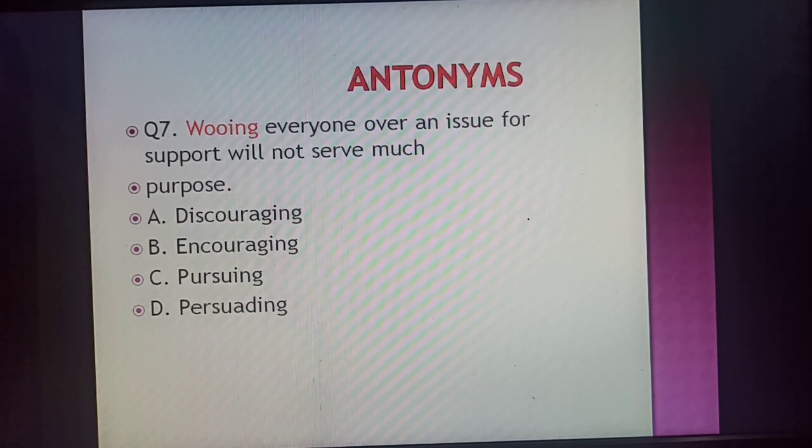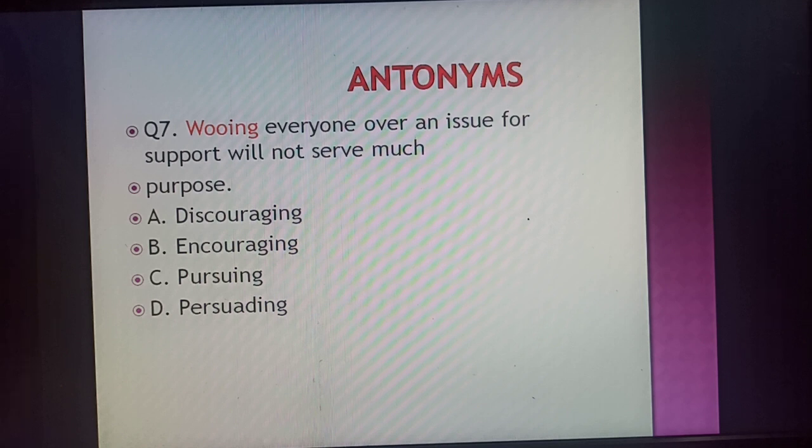So let's hit the next word, that is wooing. Wooing everyone over an issue for support will not serve much purpose. And the antonym for this word is discouraging. Wooing is encouraging. Okay, the meaning of wooing is encouraging, like किसी को प्रोत्साहित करना is nothing but wooing. And antonym for this is discouraging.